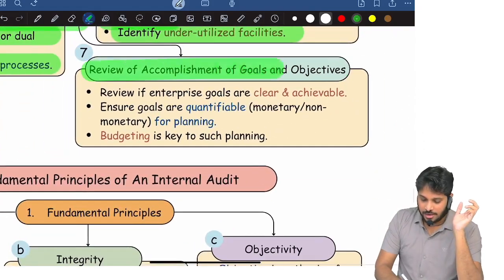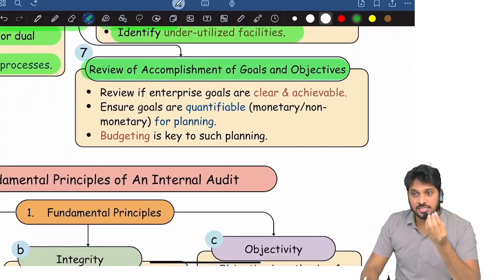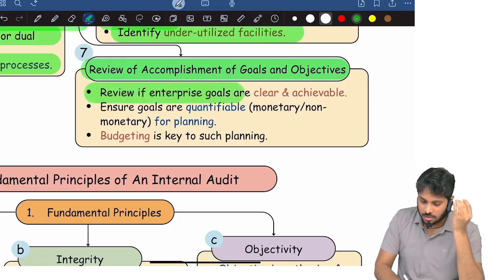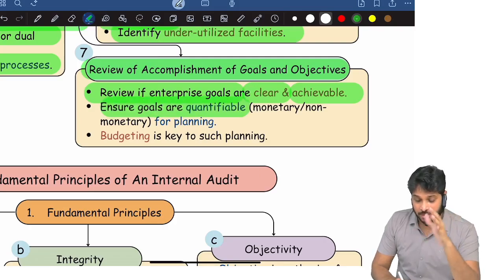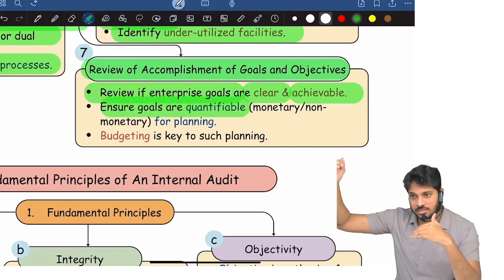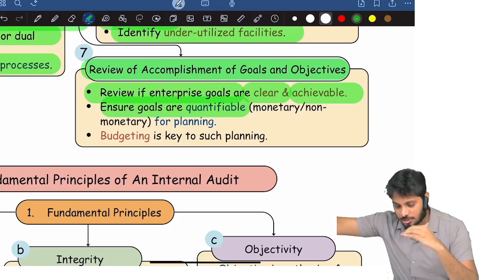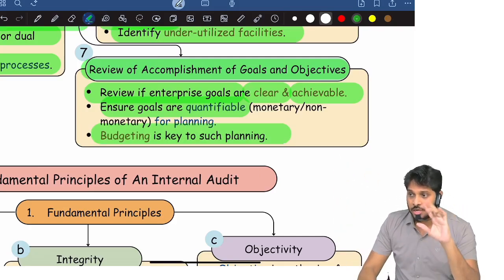Next, and finally, they need to review how the organization is accomplishing goals and objectives. Review whether enterprise goals are clear, achievable, and ensure goals are quantifiable. That's why many companies will have management discussion and analysis. Their targets they will mention. And budgeting is key to such planning.